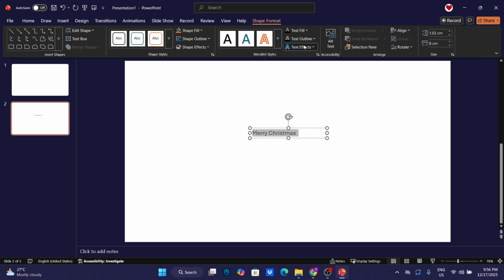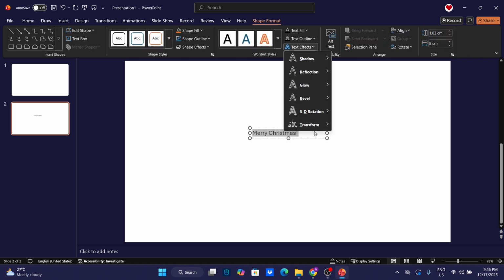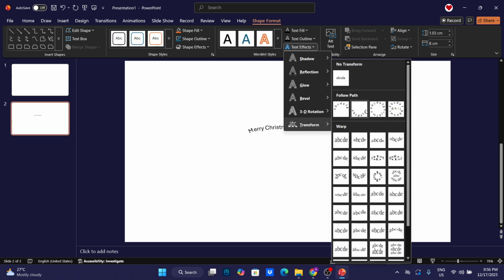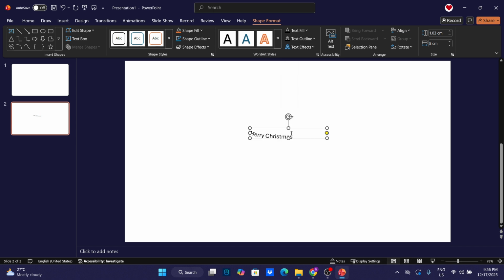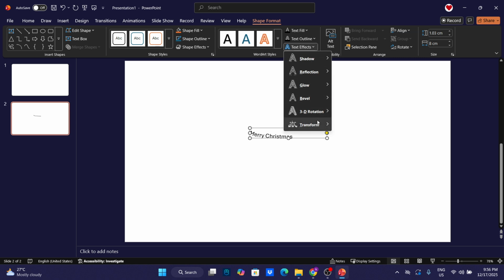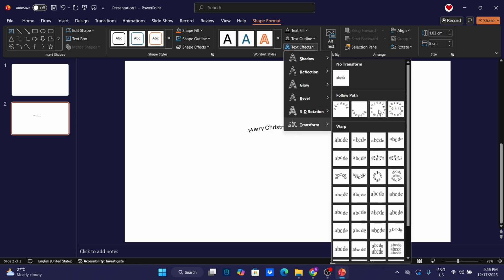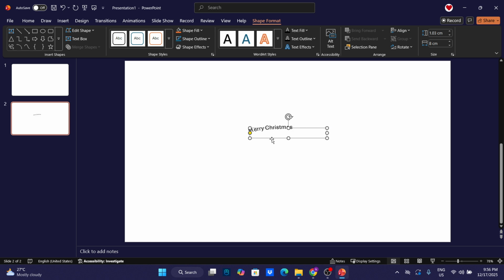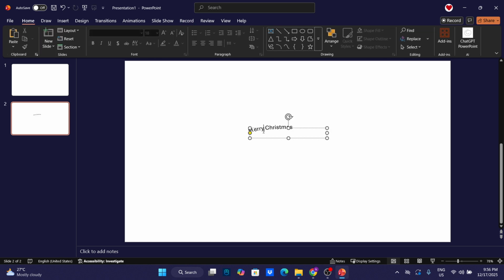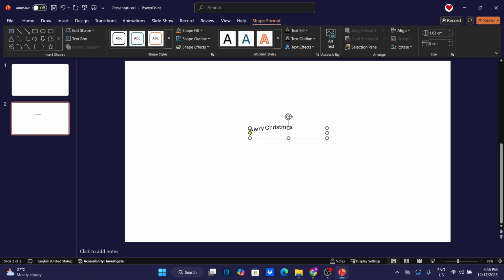Arch creates a gentle curve, Circle wraps your text into a ring, Wave adds a flowing bend, and Arch Up or Arch Down gives a smile or frown shape. As soon as you choose one, your text will follow that path. To fine-tune the curve, look for the small yellow handle on the text box. Dragging that handle adjusts the intensity of the curvature. Move it outward for a softer arc, or inward for a tighter bend.